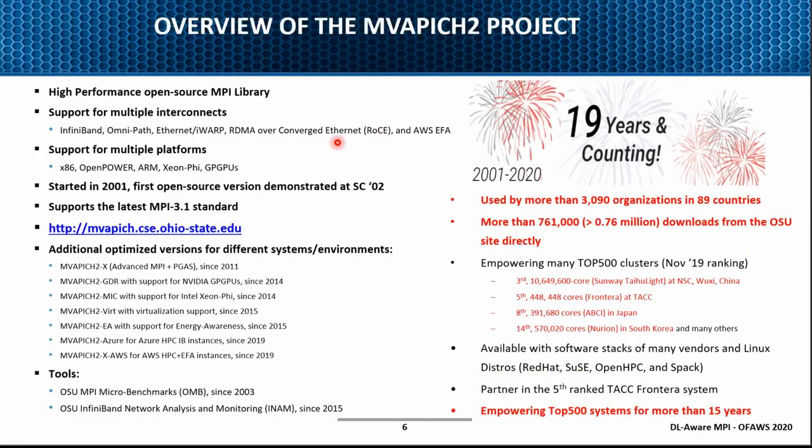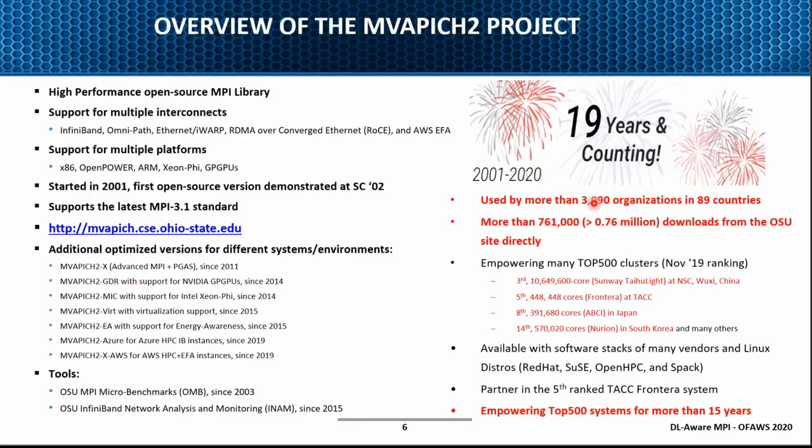When InfiniBand came up in 2000, we were the very first ones to jump in and have MVAPICH 1. It had MPI-1 semantics. And in 2001, we demonstrated the first open source version at Supercomputing 2002. Since then, for the last 18 years, we have been continuing on this work. This is the latest website. We have a lot of different versions. Today, I'll only focus on two of these: MVAPICH2-X, and MVAPICH2-GDR, GPU Direct RDMA.